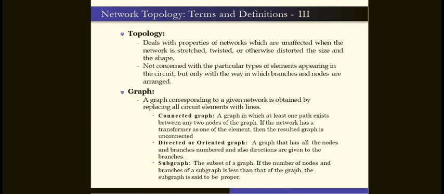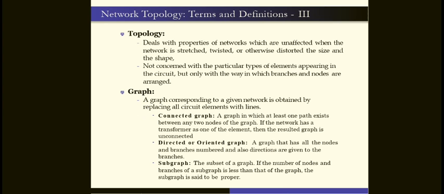Now the topology. What is topology? Topology deals with the properties of networks which are unaffected when the network is stretched, twisted, or otherwise distorted in size and shape.